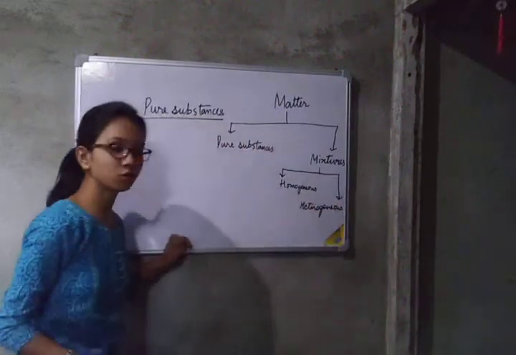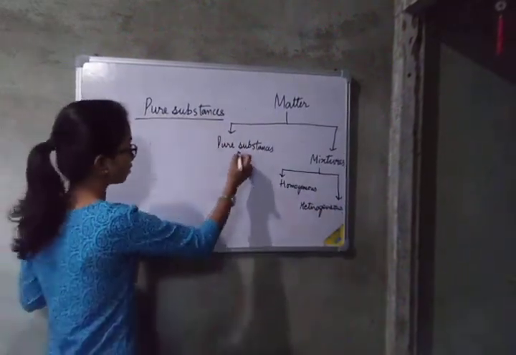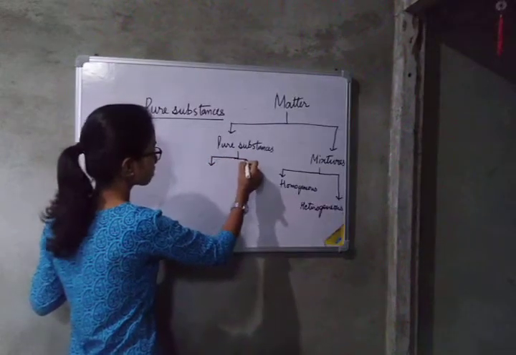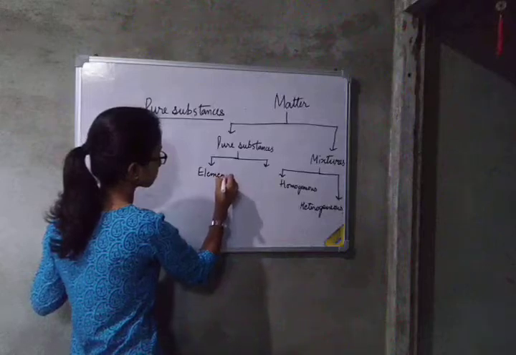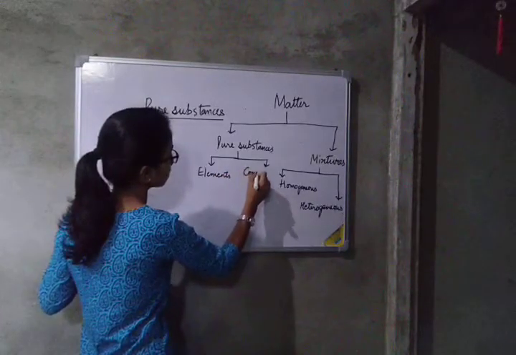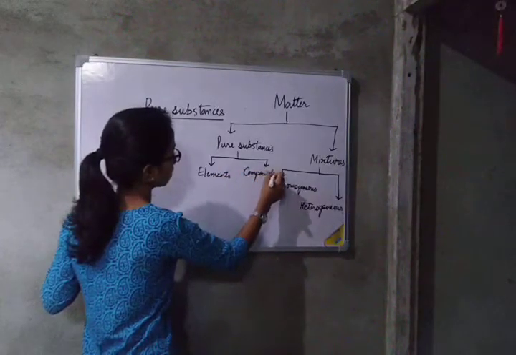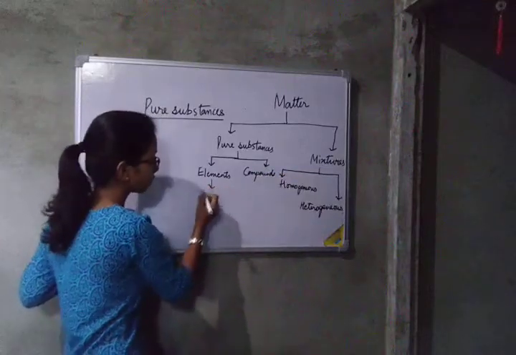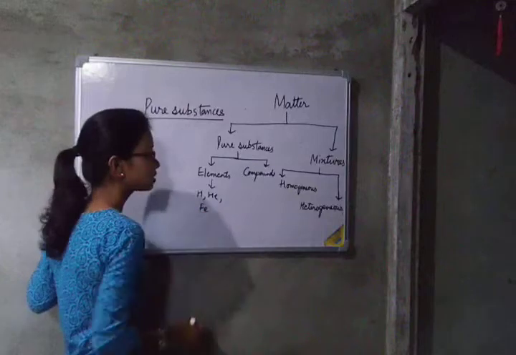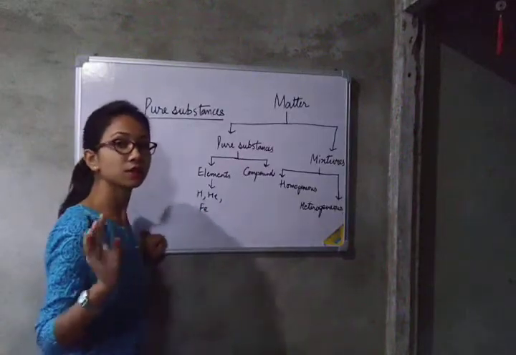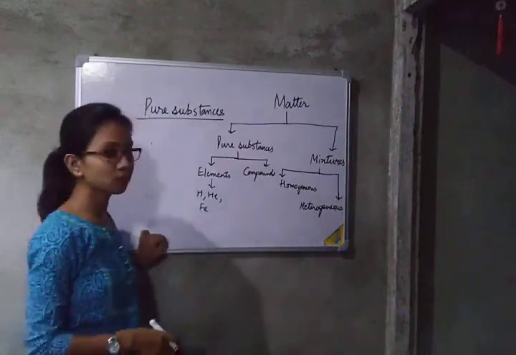I think homogeneous and heterogeneous are clear to you. Now pure substances are broadly divided into two types. One is elements and another is compounds. Elements means what kind of elements? Say hydrogen, helium, iron, these are all elements: metals, non-metals and metalloids. I will discuss it in the pure substance part.